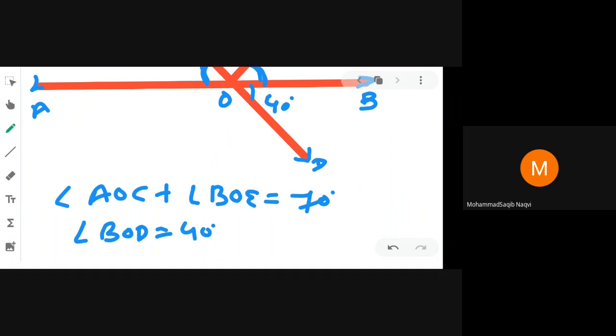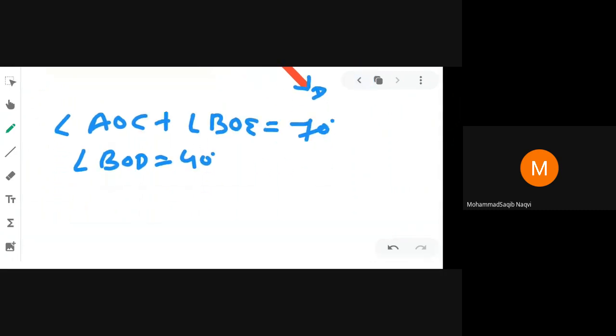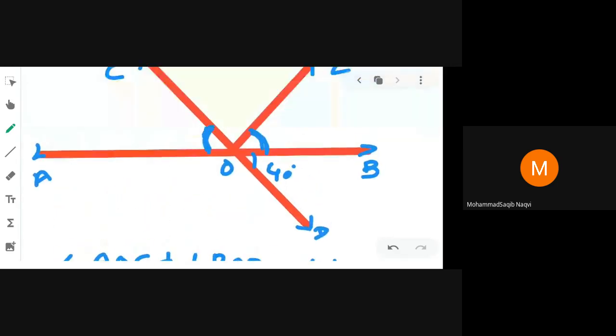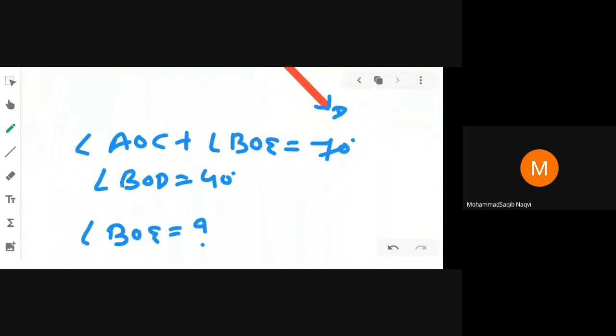We have to find angle BOE and angle COE.